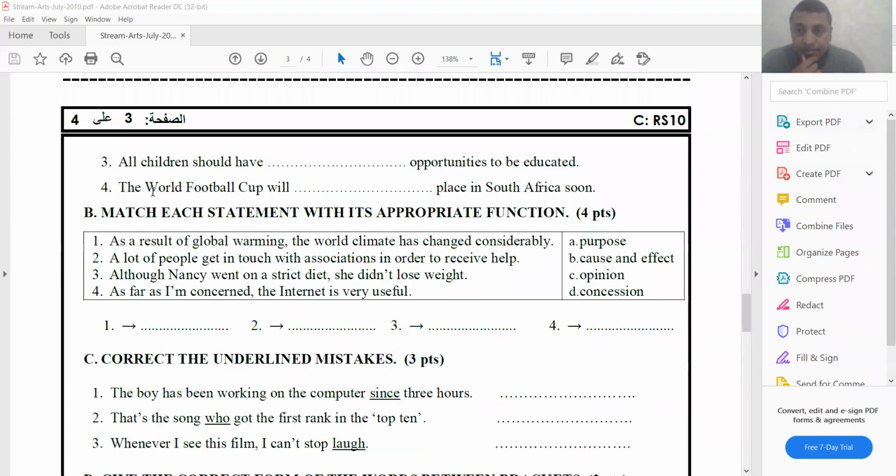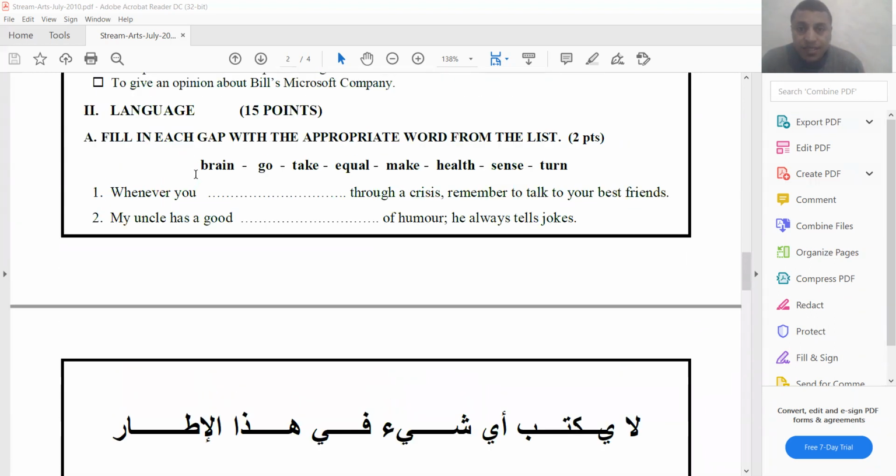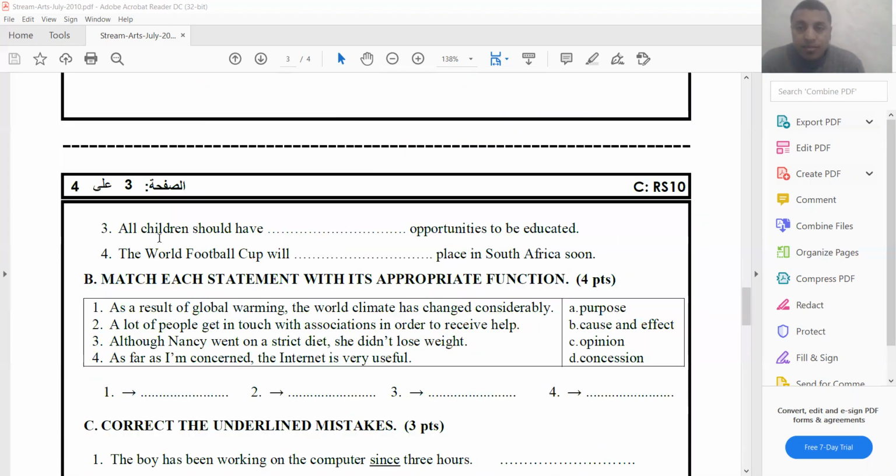Let's go on. Number 3, all children should have blank opportunities to be educated. So here, should have, here is the verb, okay? And then opportunities, noun. So we need a word that modifies this noun. Of course, an adjective. So where is the adjective among this list? So it's equal. So all children should have equal opportunities to be educated.